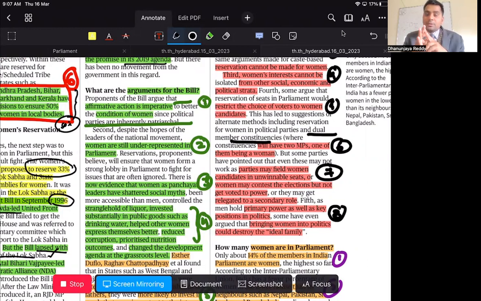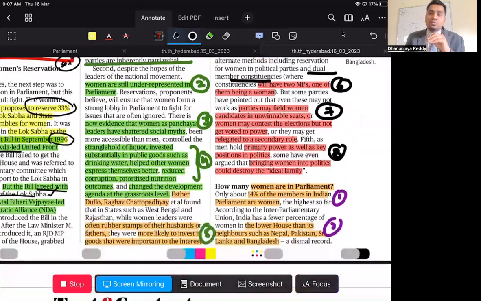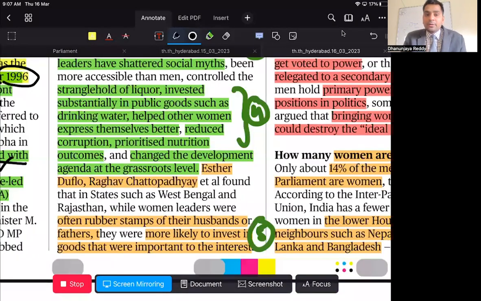The third one is, it is very clear that after giving reservations for women in panchayats and municipalities, they have clearly shown that women are no less than any other part. They are second to none as far as reforms are concerned, because they have successfully focused on overcoming some traditional problems of liquor consumption, invested substantially in public goods such as drinking water, which they are facing, helped other women to express themselves better, reduced corruption, prioritized nutrition outcomes, and changed the development agenda at the grassroots level.